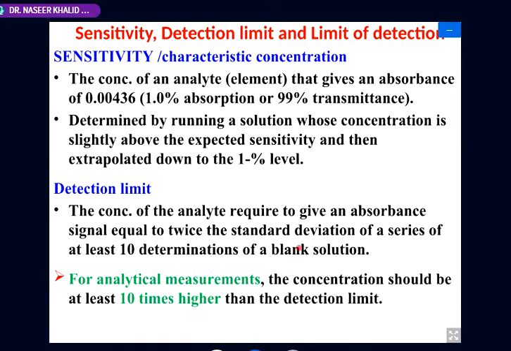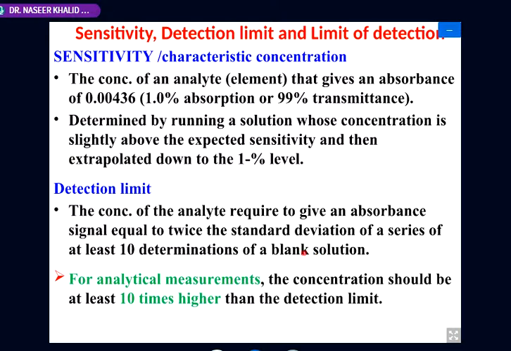What we are doing is measuring the blank solution which we prepared in the procedure of the experiment. We take the absorbance of the blank solution: one reading, two, three, four, five, six, up to 10. So we have 10 different readings of the blank.